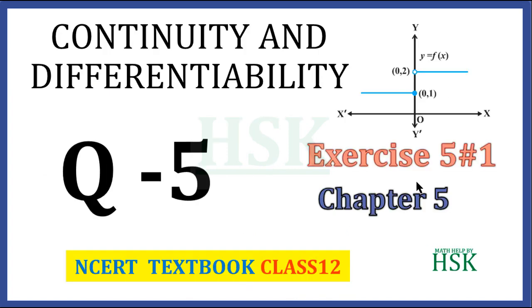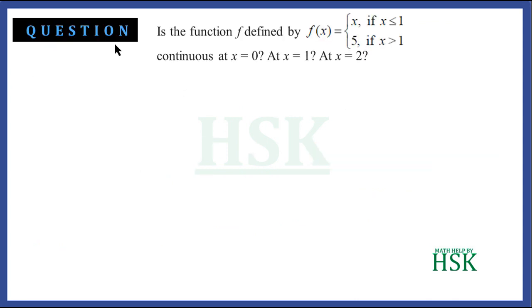This is question number 5 of exercise 5.1 from the chapter Continuity and Differentiability. The question is: the function defined by f(x) = x if x is less than or equal to 1, and f(x) = 5 if x is greater than 1, is it continuous at x = 0, at x = 1, and at x = 2? So we are going to check the continuity of this function at the given points one by one.